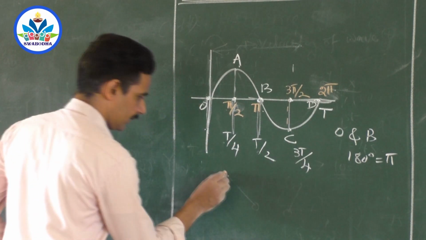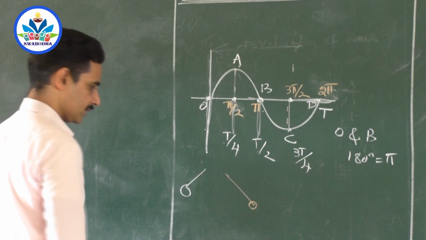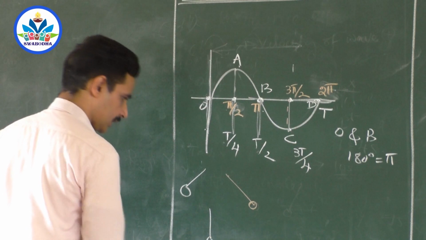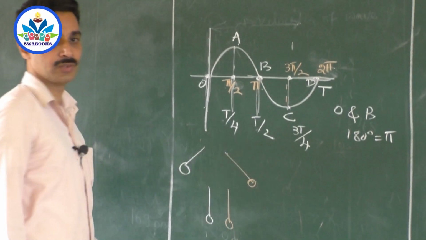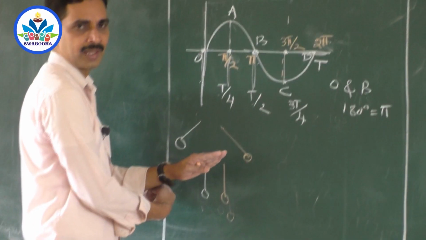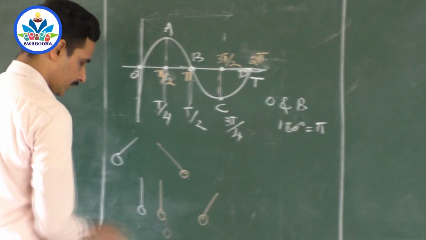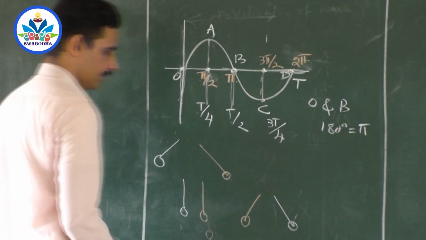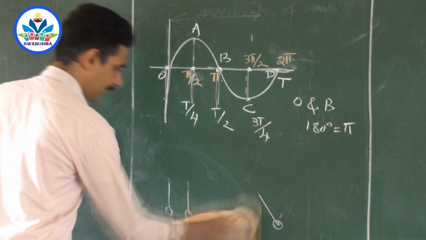Such a 180 degree out of phase condition can be taken like this. Suppose when one pendulum is here, another pendulum is here, at extreme position. When this comes to the mean position, this also comes to the mean position. Now do you say that they are in the same phase? No. Because this is in the positive going direction and this is in the negative going direction. So in the next condition, when this comes here, this goes here, right? So exactly opposite phase. That is 180 degree phase difference.